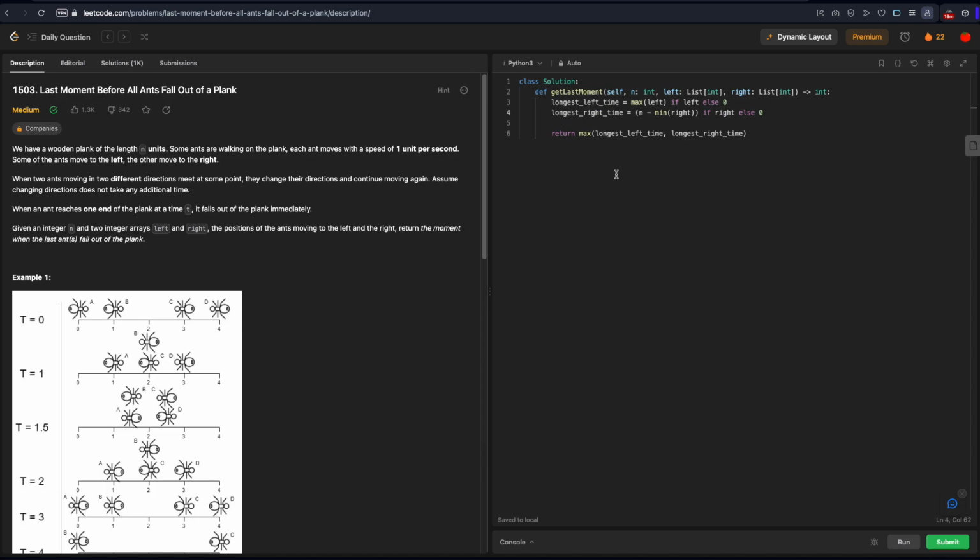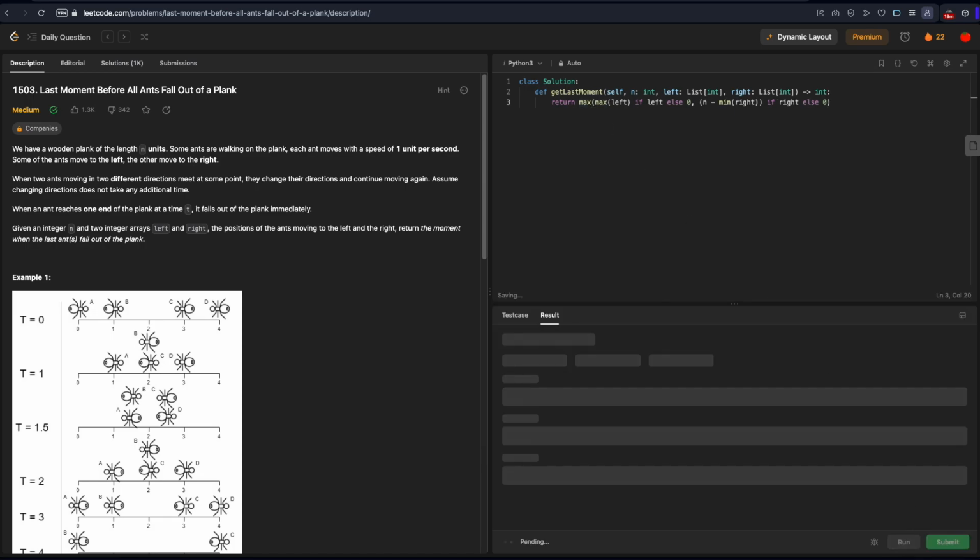Now, if you really want to be fancy, we could cut this down into an even smaller solution. So this variable here, we could just replace it like this, putting it in here. And then we could replace this one with this. So we can just grab this, put it in here. And then we can just remove these, and now we have a one-line solution. Now, I like the previous solution better just because it's clear what's going on. But if you really wanted to be fancy and cut this down to a one line solution, you can do this. Let's see if it still works.